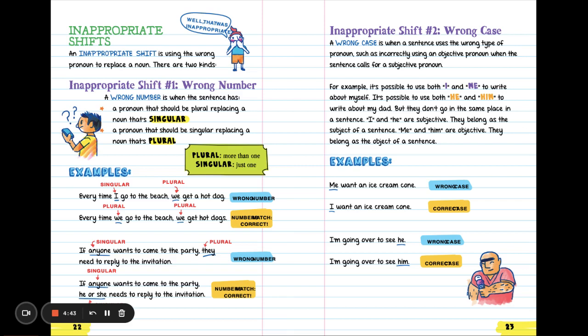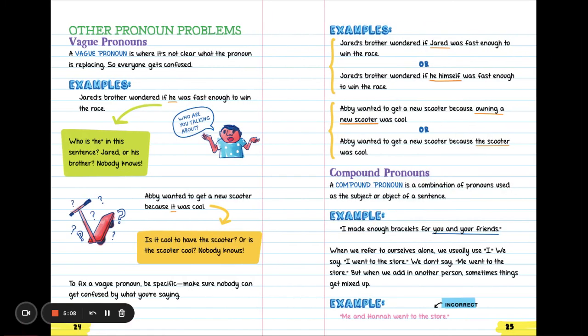For example, me want an ice cream cone. Me is an object. Me here is not acting as an object, it's acting as a subject. So we need to use I. I want an ice cream cone. I'm going over to see he. Now, when we use he as a pronoun, that should be a subject, but here it's acting as an object. So we need to replace it and make it him. I'm going over to see him.